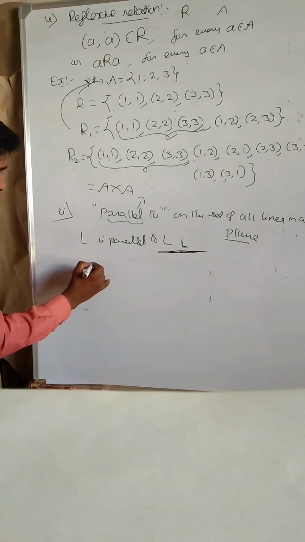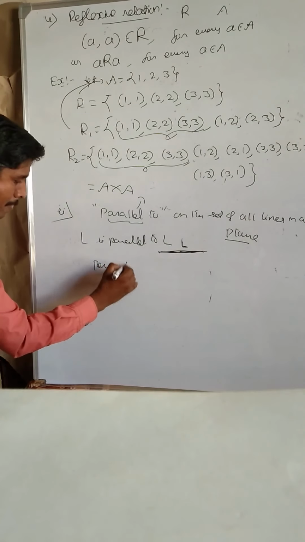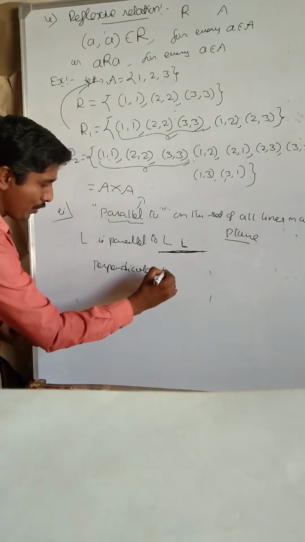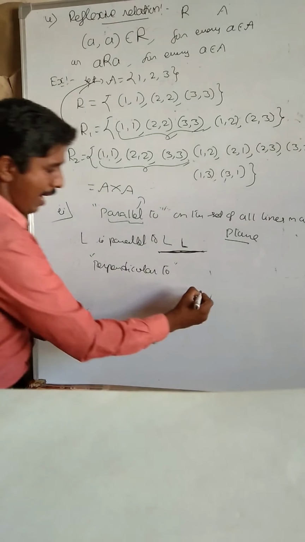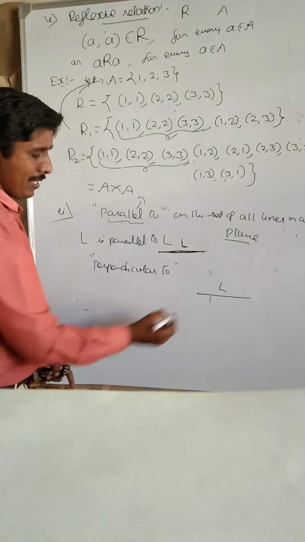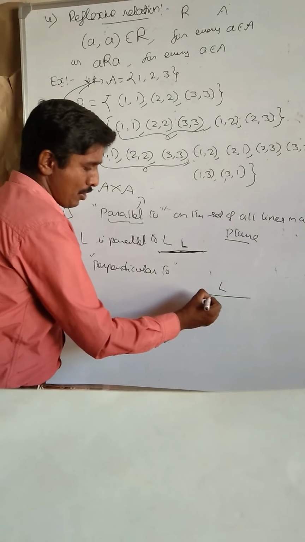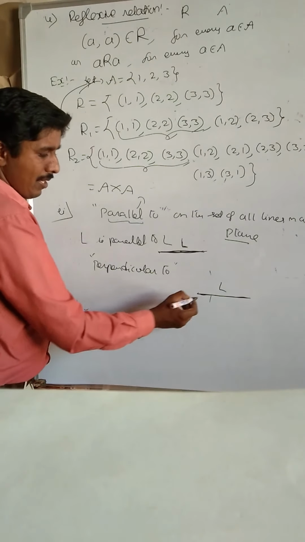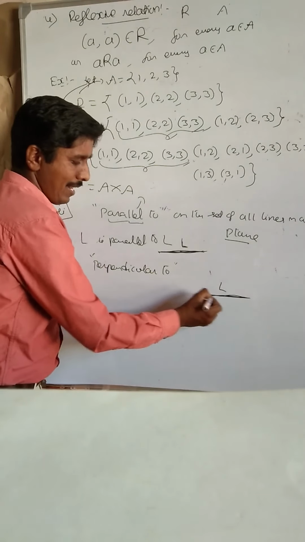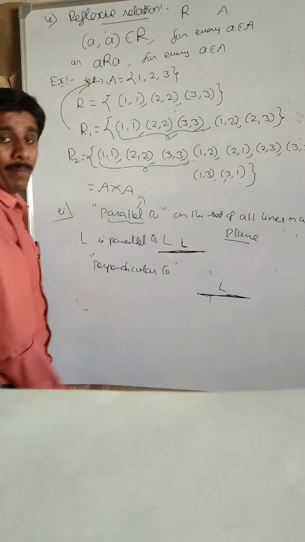So one more example, if you take perpendicular to relation, perpendicular to line, this is L I am taking. This line L is parallel to itself, but cannot be perpendicular.